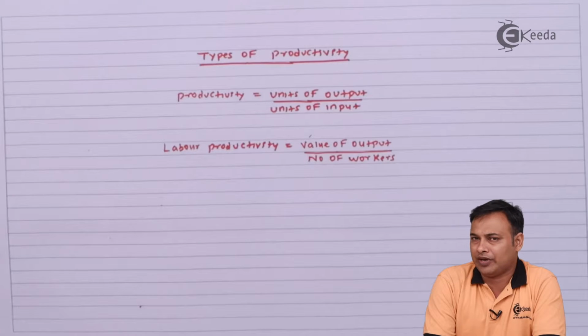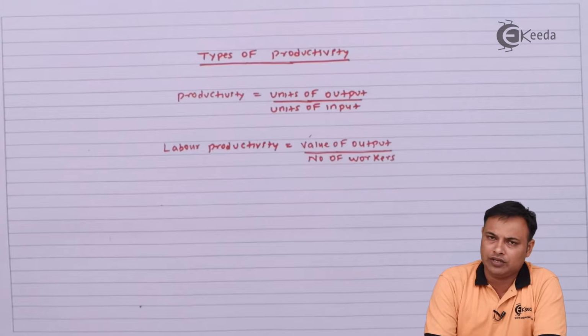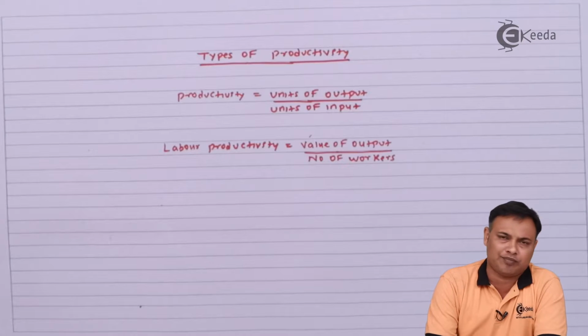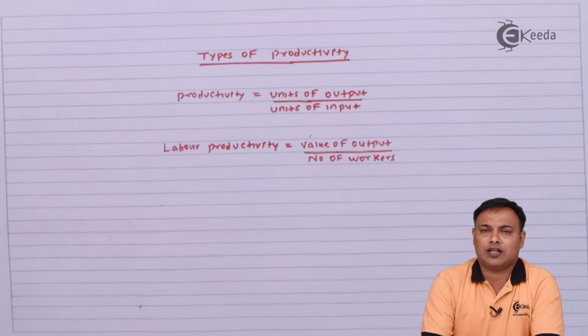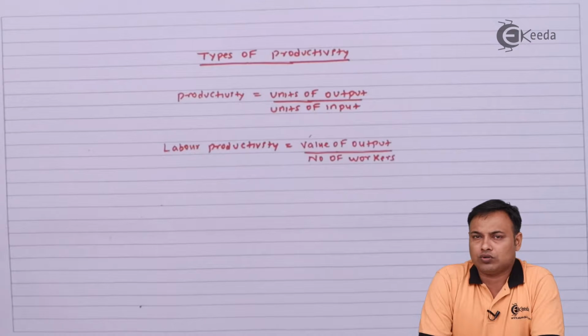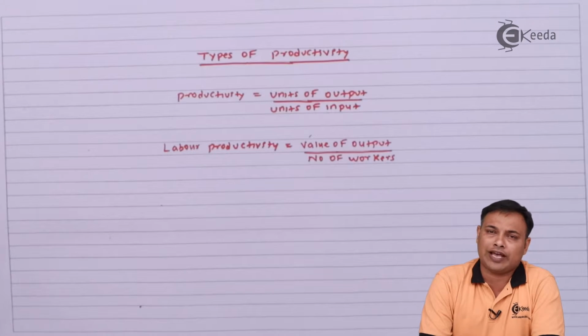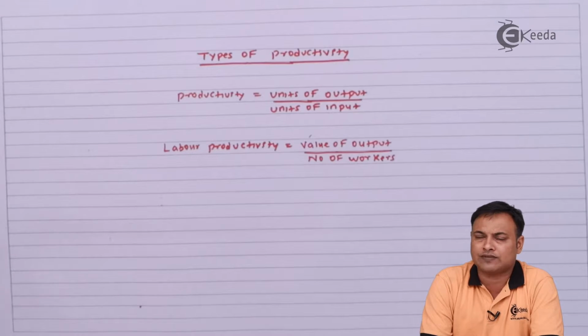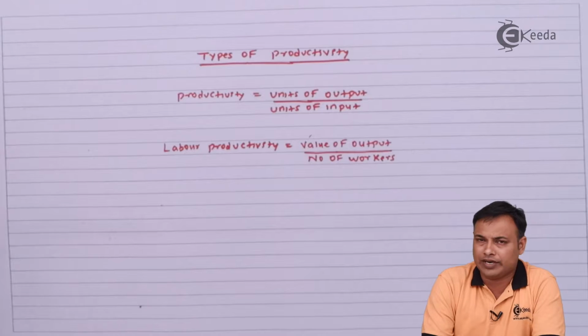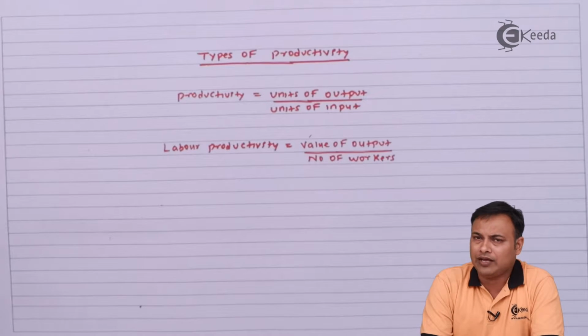Now, labor can be measured in terms of the number of people that are working. It is the number of workers or the number of persons. It can be expressed in terms of number of man hours or labor hours. Here, productivity will be equal to the output in units upon number of man hours or labor hours. It can also be calculated in terms of output in value, so for example, output of services. Here it won't be in quantity, it will be in value, divided by number of workers or number of labor hours.